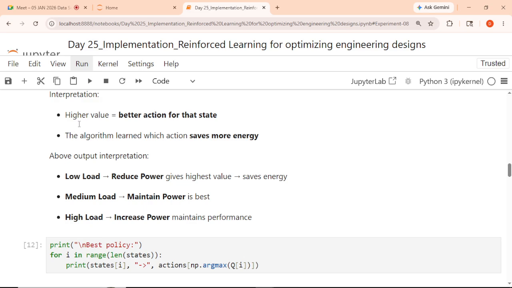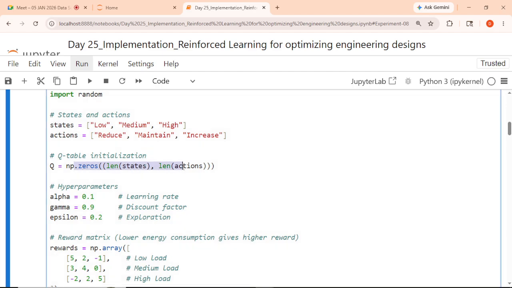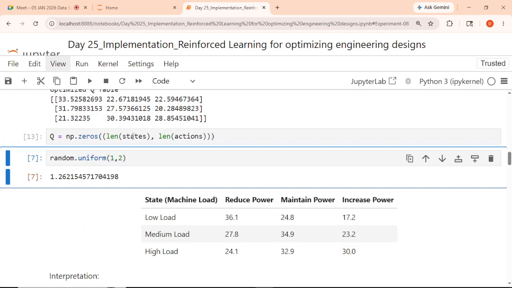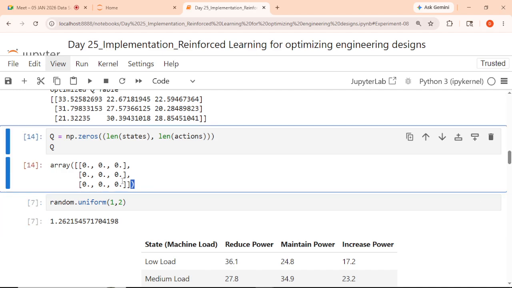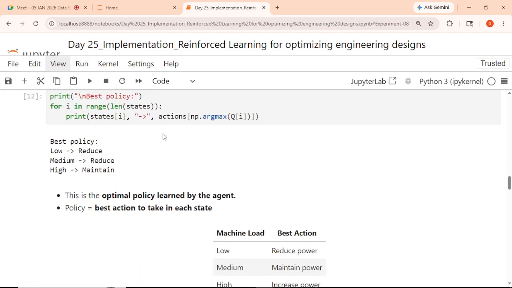So is it okay till now? Yes, sir. Have we initialized the Q table with some values? We have initialized the Q table with zeros, 3 by 3, using np.zeros. If we see this, I hope it will work. It's an array of 3 by 3, the length of state by the length of action. Done? Yes, sir.